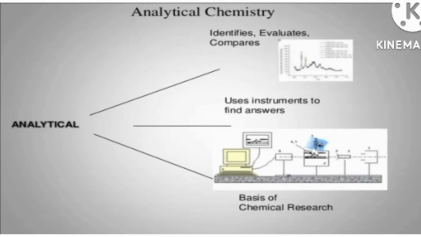In analytical chemistry nowadays, we record our reports in computers, and in computers sometimes we use bars, sometimes we use graphs. So these graphs are also included in analytical chemistry. Why? Actually, by these graphs we can say that this number of material is related to this type of sample. So graphs are commonly used in analytical chemistry.